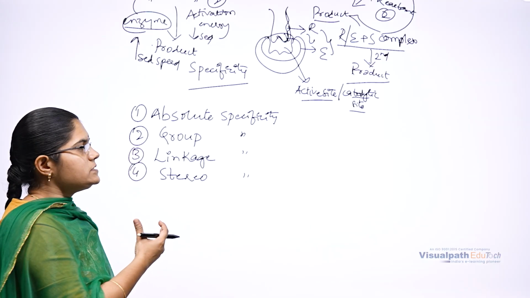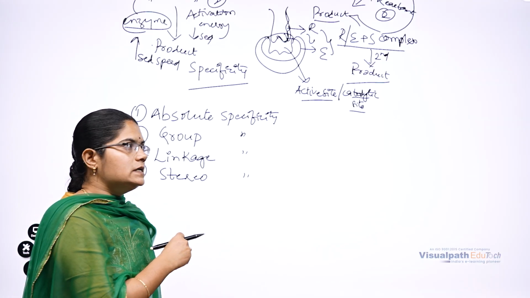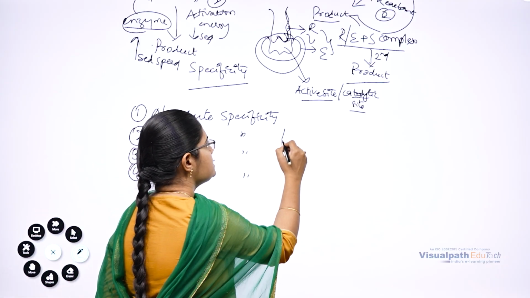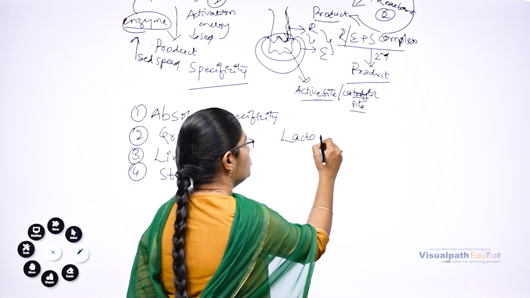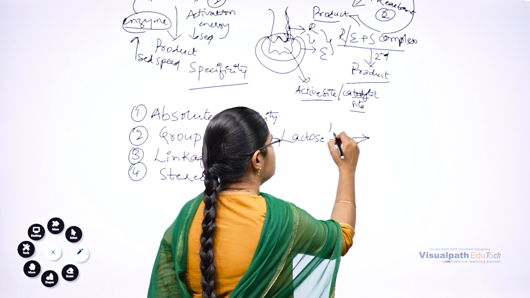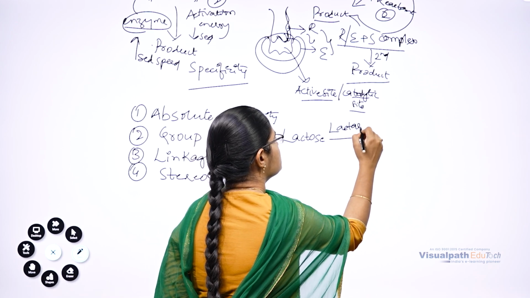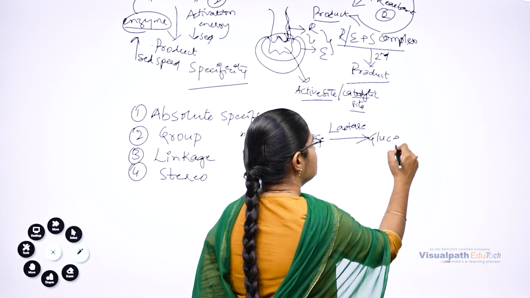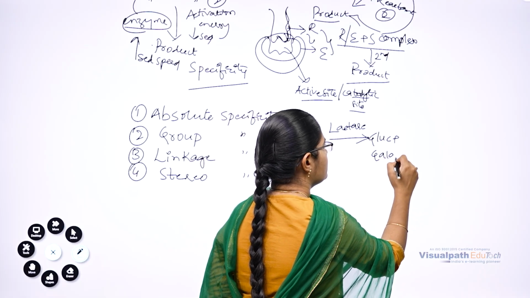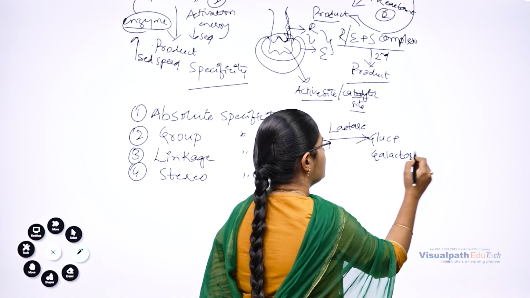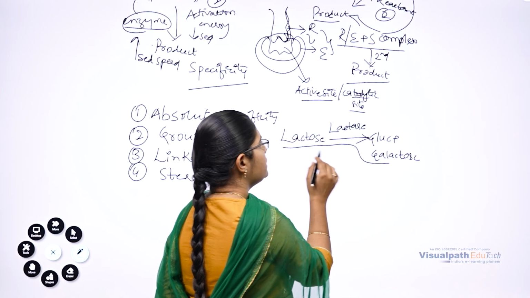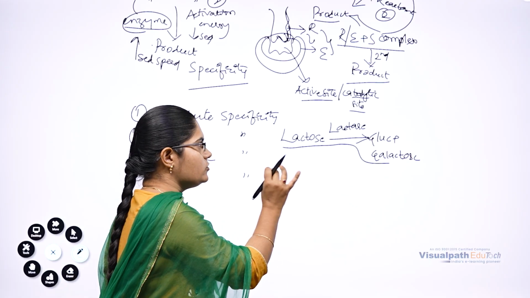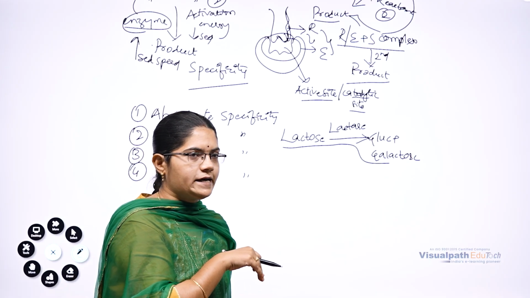Absolute specificity means that the enzyme will have specificity towards only one substrate. Example, lactase is going to act on only the lactose substrate. Lactase is going to break down lactose into glucose and galactose. In this reaction, we have seen that lactose is going to break down into two molecules. This type of reaction is called a catabolic reaction.